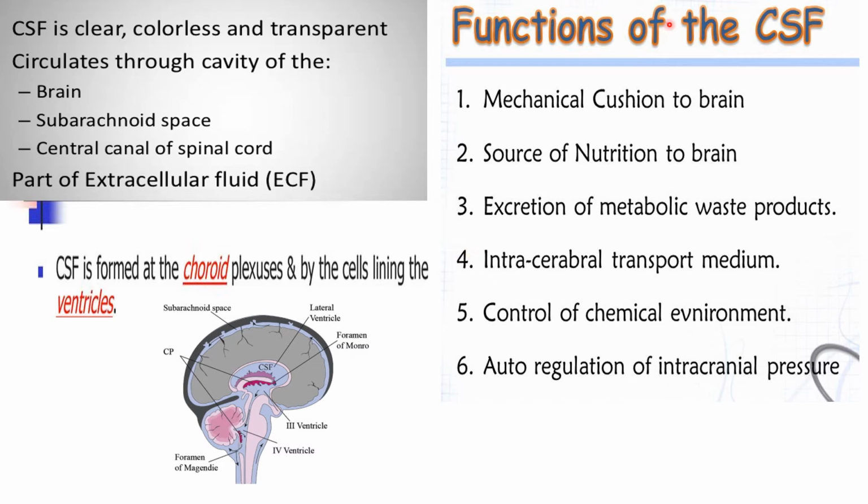What are the functions of CSF? It is a mechanical cushion for the brain. That means it helps in absorbing shock, so if somebody gets an injury, it will prevent the brain from getting damaged. It is a source of nutrition to the brain, that means it provides oxygen and glucose. It also helps in excretion of metabolic waste products, acts as an intracellular transport medium, controls the chemical environment, and autoregulates intracranial pressure.